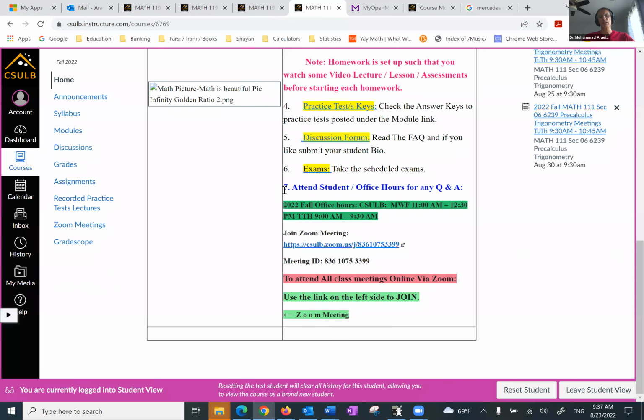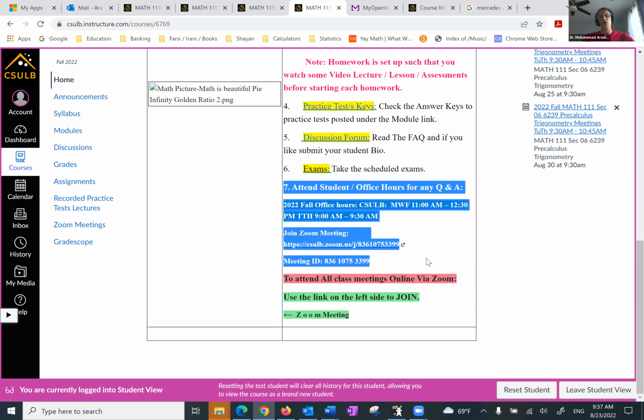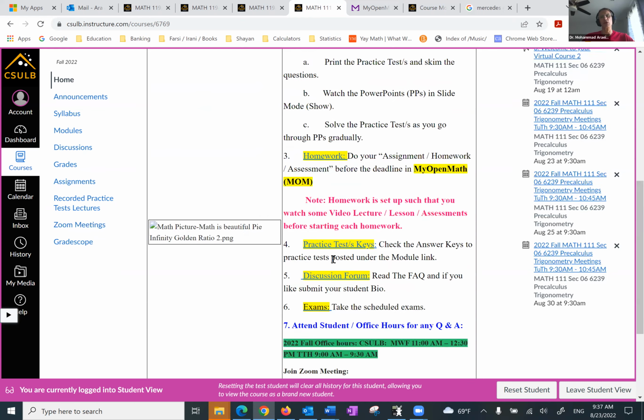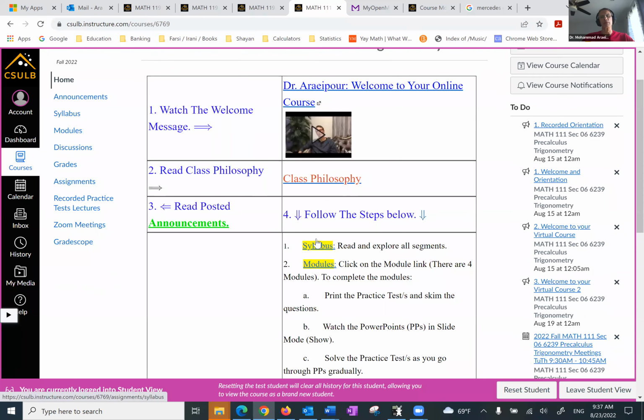Number seven, this is the office hours, everybody. This is the office hours, and you have the link to office hours. However, to attend this class, it is the last part, and there is an arrow that refers to this Zoom meeting. Right here, you click on that, and you can join, as you've already done that. So every session, that's how you join the meeting. So going back, and I'm going to start with the syllabus.